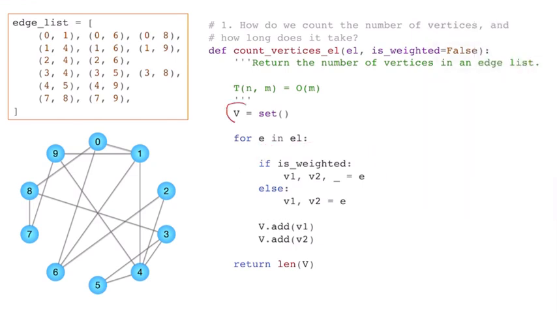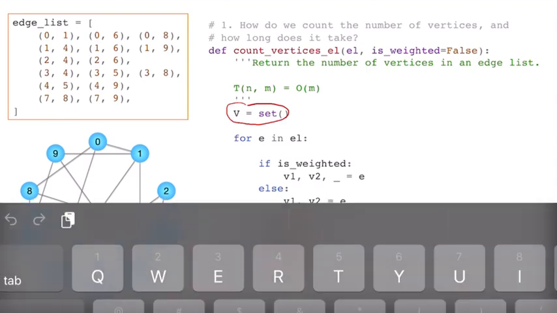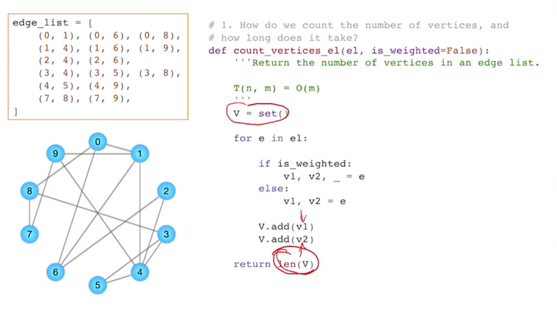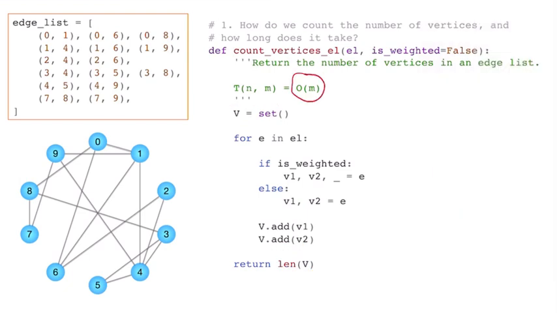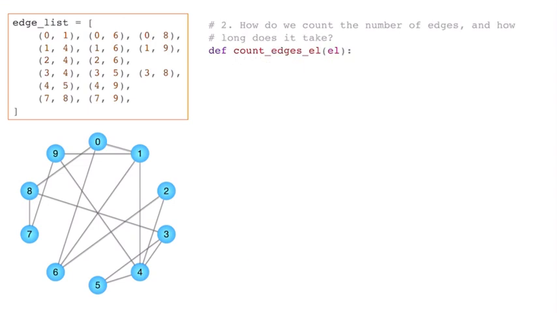So what are we going to do? We're going to create a set. And a set is something that doesn't allow for duplicates, essentially. So we're just going to add v1 and v2, because if I add, for example, the vertex 0 multiple times, it's only going to show up one time in the set. So I just loop over every edge and add both vertices to the set. And then finally, I can just return the total number of vertices in that set. And that's going to take big O of m time, because I'm looping over all m edges. All right, next, how do we count the number of edges, and how long does it take?